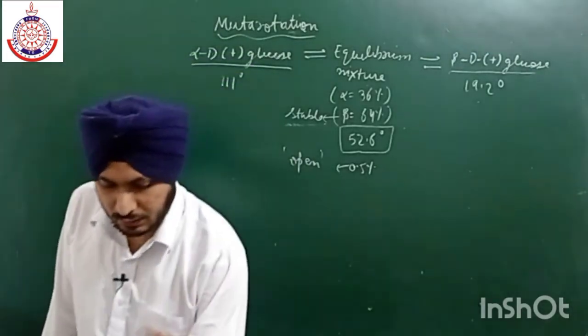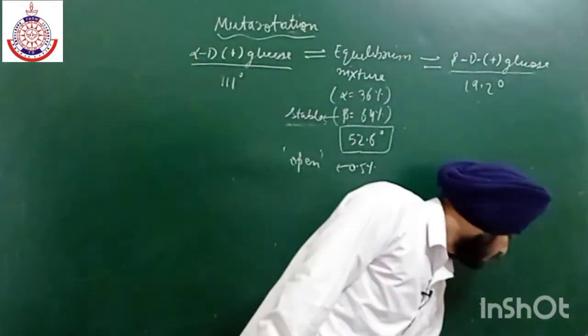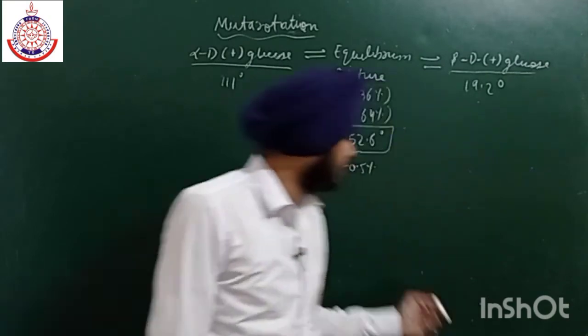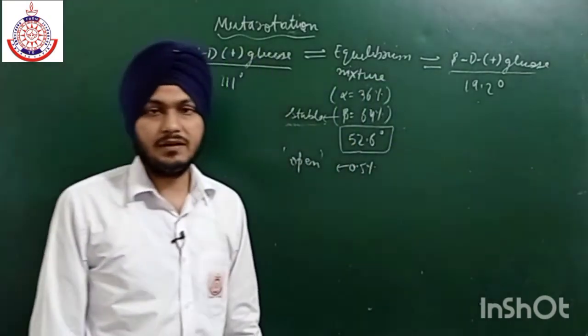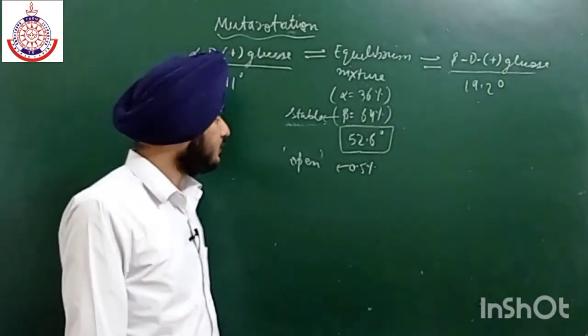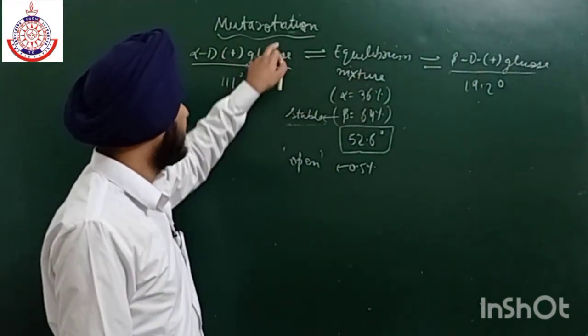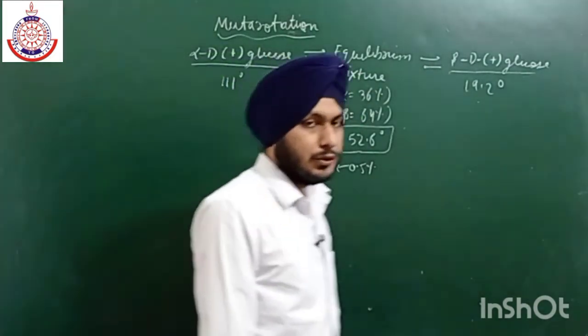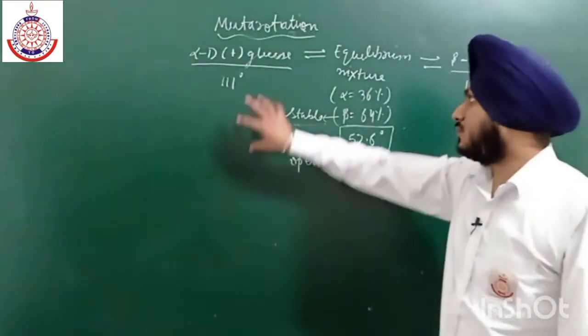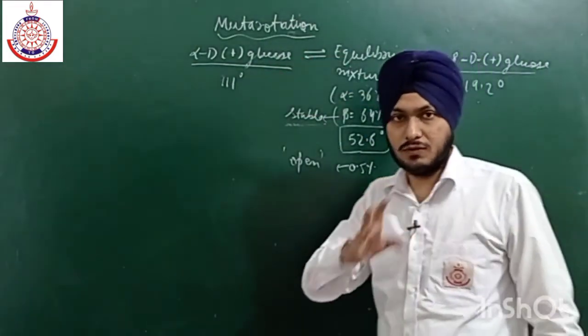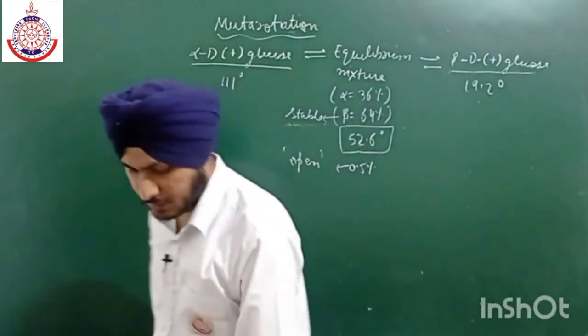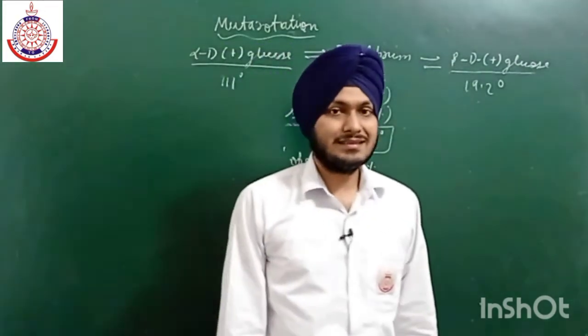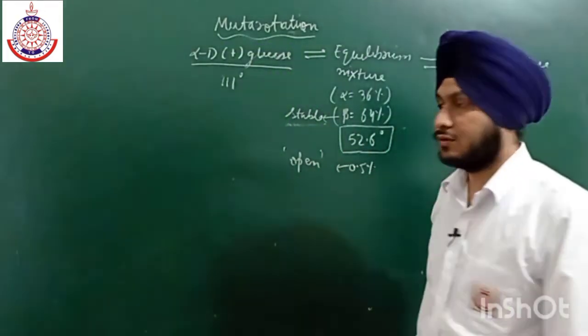The abundance of this alpha, this open structure, is near about 0.5% only. They get converted into each other, and this phenomenon is known as mutarotation. And these two structures are in closed form. So now let us discuss the types of closed structure.